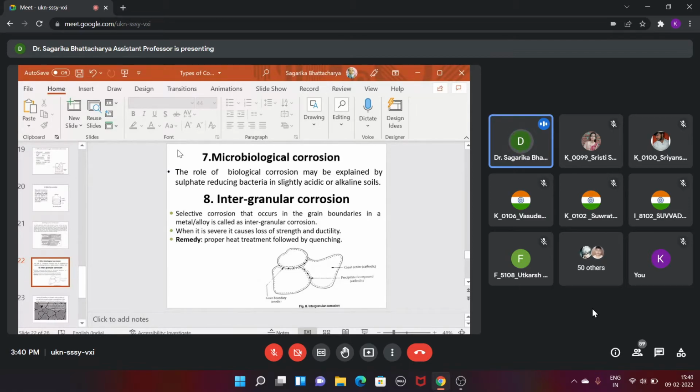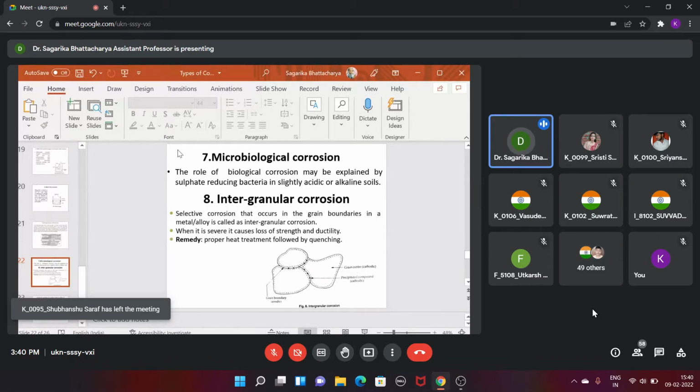If this sulfuric acid comes in contact with any hairpin cracks or pits, then the corrosion will start, and this acidic corrosion will be very fast, because the corrosion happens by the acid, not by the water. So this is an example of microbiological corrosion.